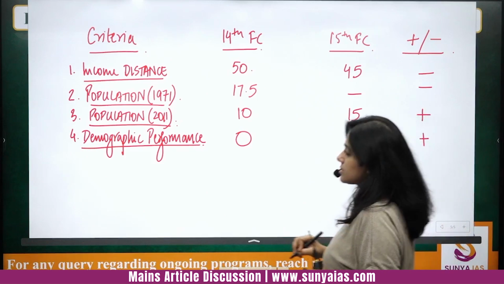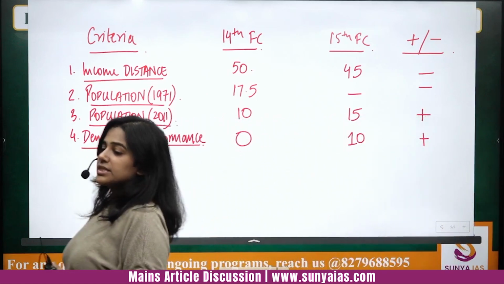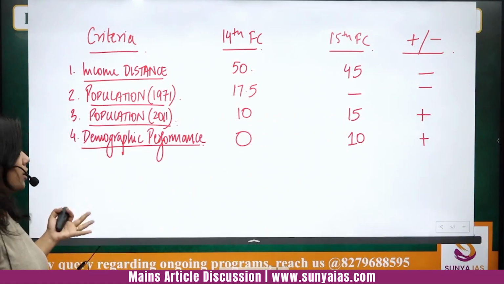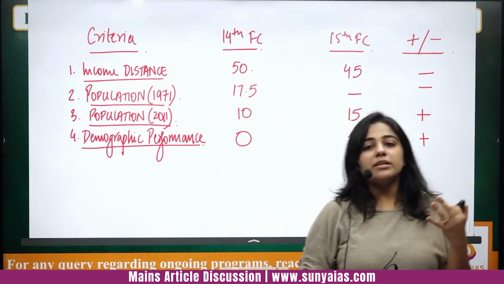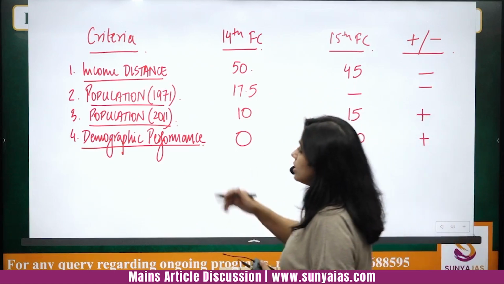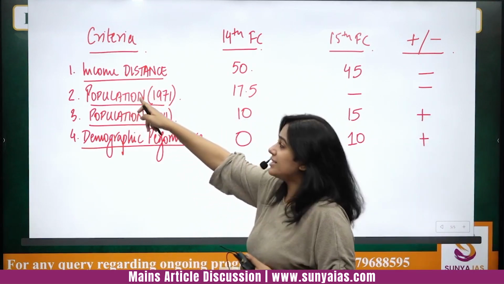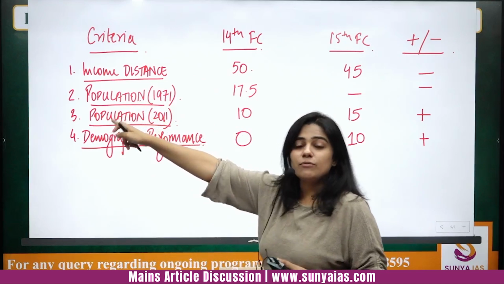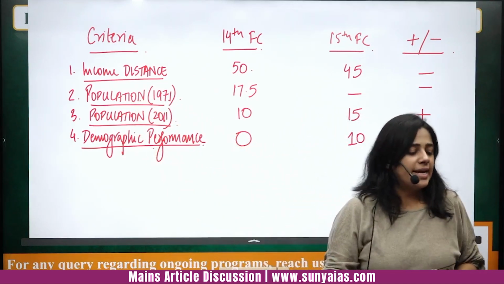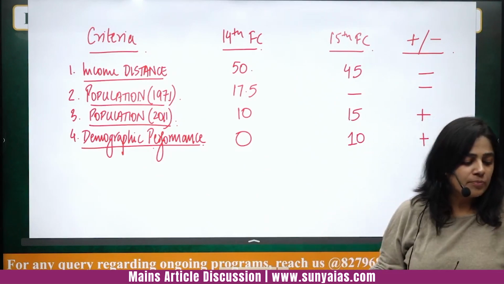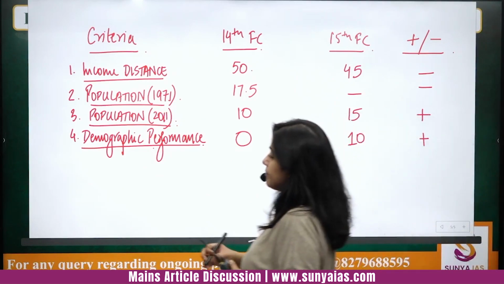So it's again a plus. If a state has worked upon its population control, then the state will be suitably rewarded. So the fact that the 1971 population was not included has been compensated by this indicator of demographic performance. I hope you understand.